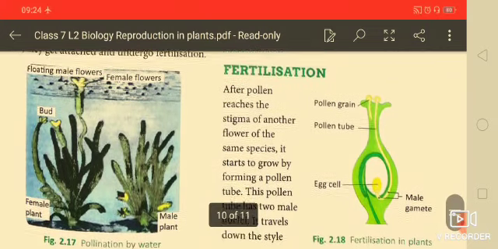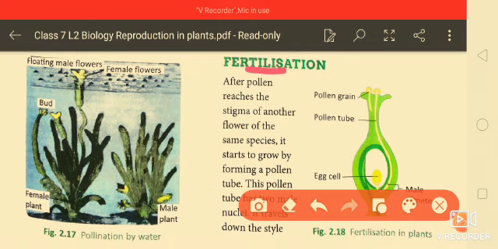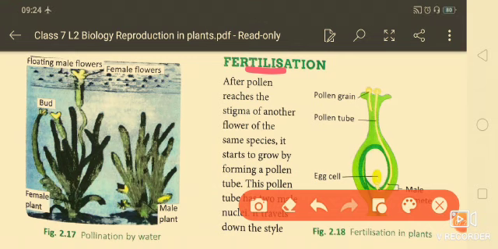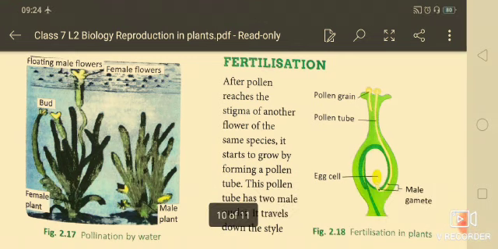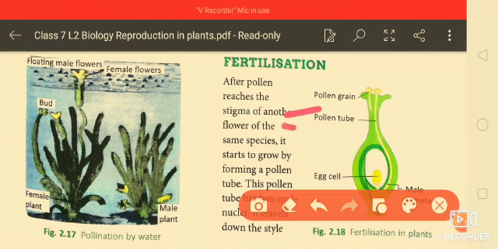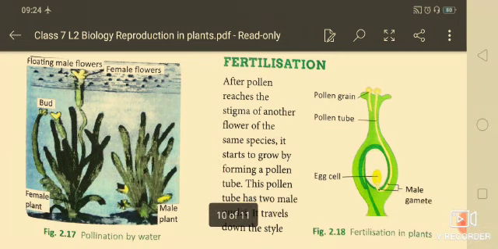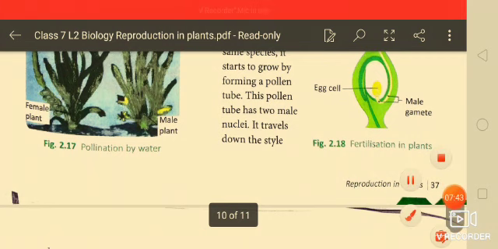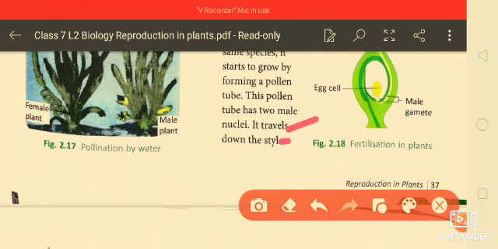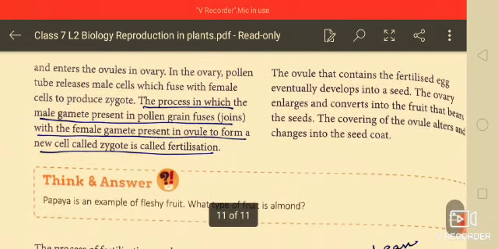So students, what is fertilization? After pollen reaches the stigma of another flower of the same species, it starts to grow by forming a pollen tube. This pollen tube has two male nuclei, and it travels down the style and enters the ovules in the ovary.